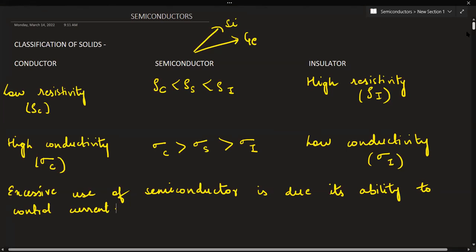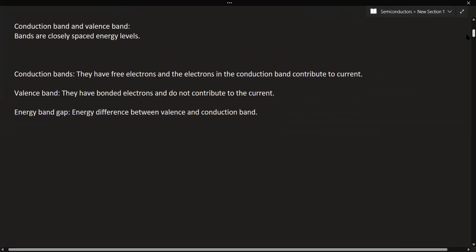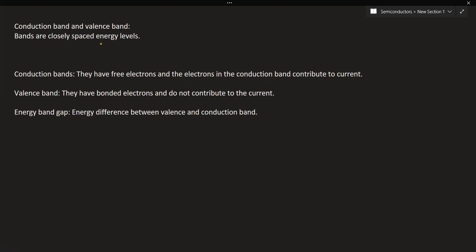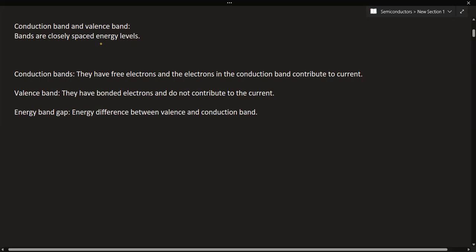Now see, let us see what is meant by conduction band, valence band. What are bands? So bands are basically closed space energy levels. What is meant by this is that, you have already studied atoms chapter. So from Bohr's atomic model, we know that electrons have well-defined energy levels in an isolated atom. But due to interatomic interactions in a crystal, the electrons of the outer shell are forced to have energies different from those in an isolated atom. So ultimately what happens? Each energy level splits into a number of energy levels, which forms continuous bands. And those are what we call the energy bands.